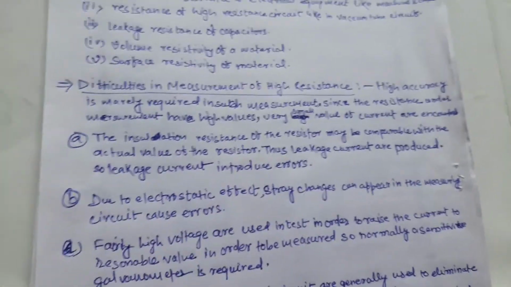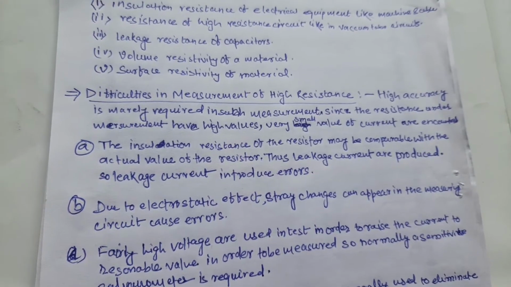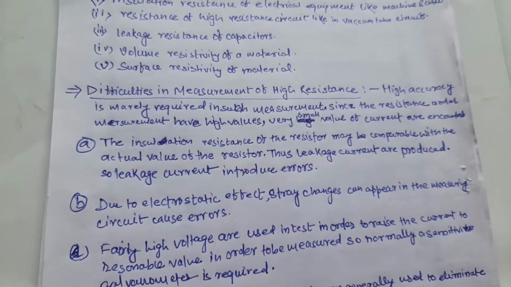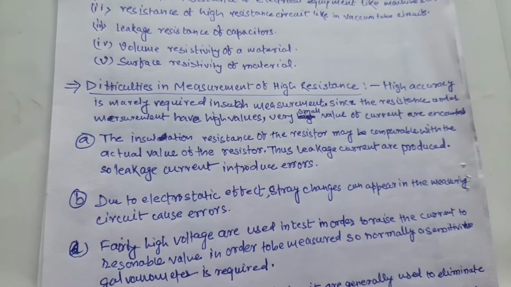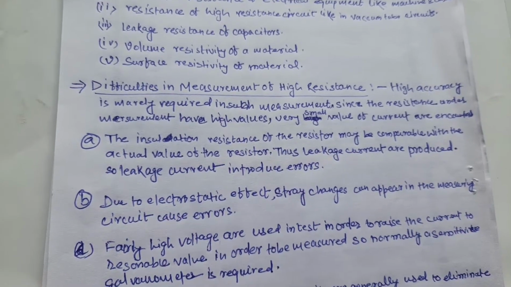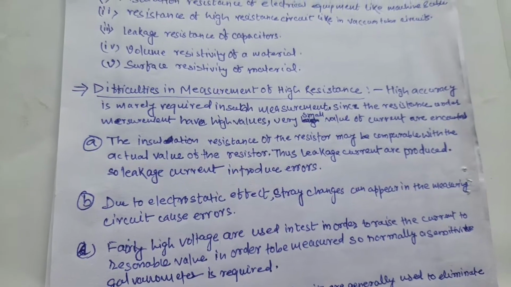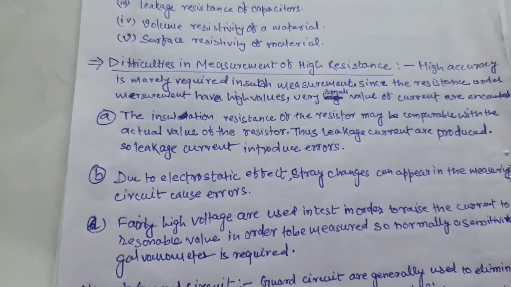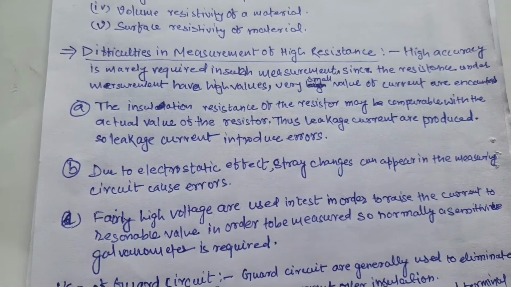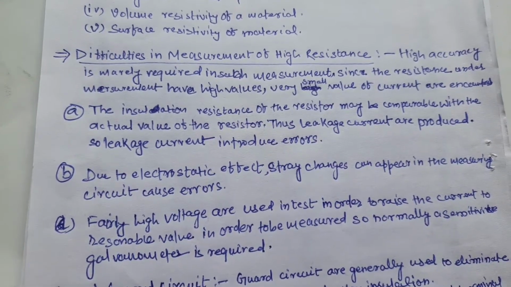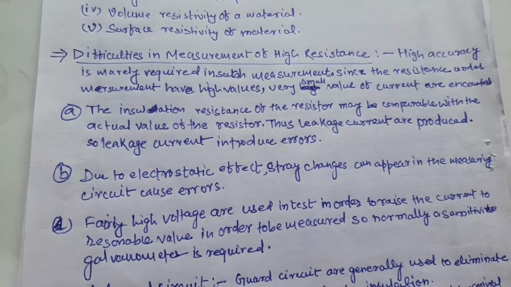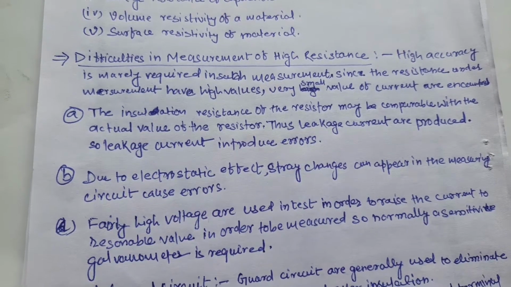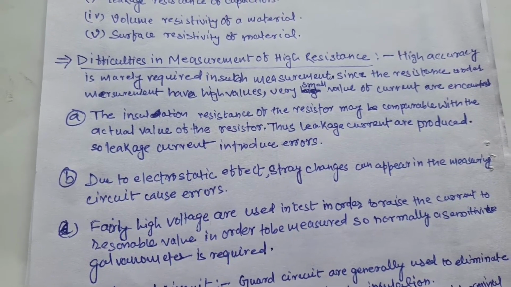First, the insulation resistance of the resistor may be comparable with the actual value of the resistance, thus leakage currents are produced. Leakage current introduces error, because when you measure high resistance, the resistance of the insulating material is almost equal to the high resistance.